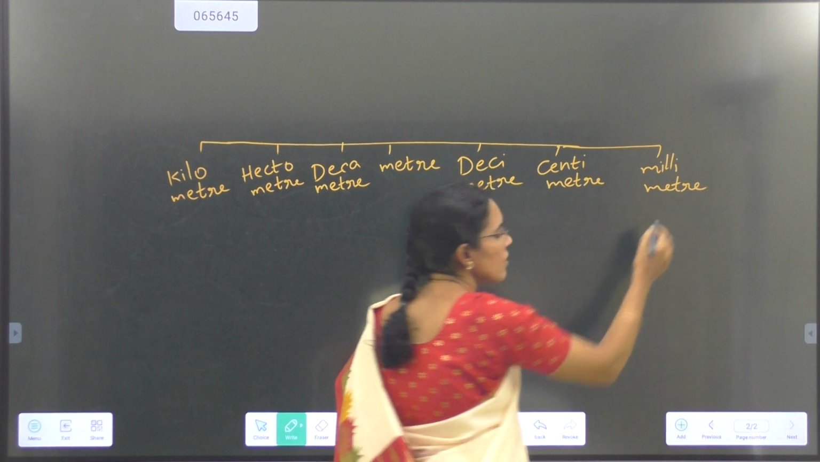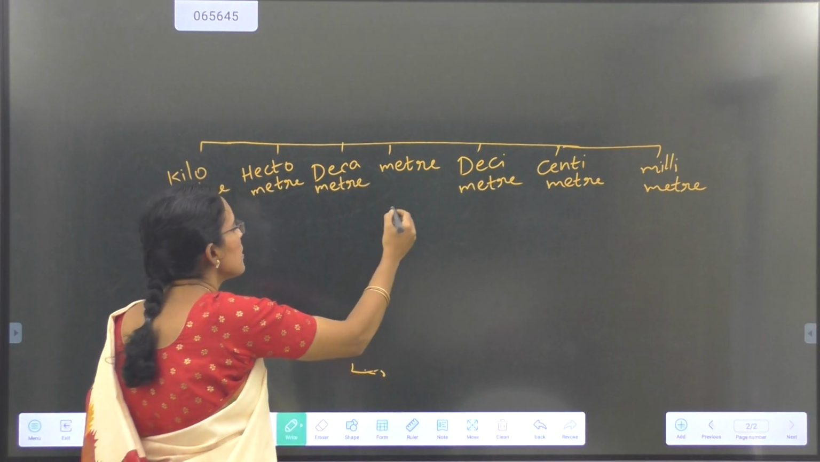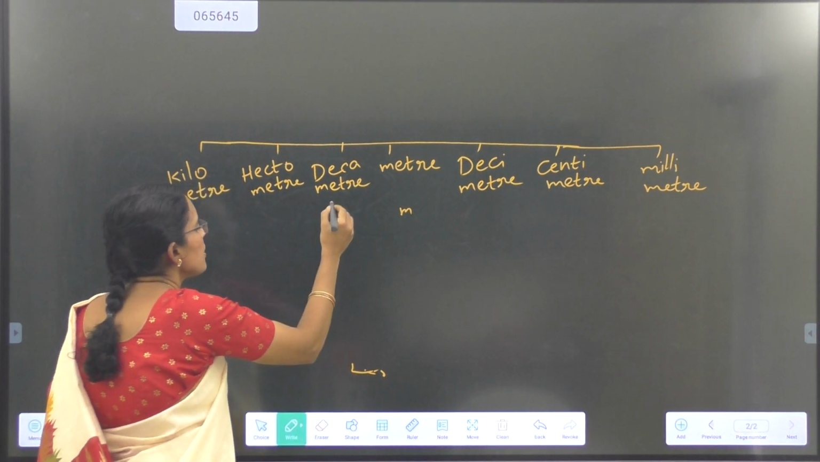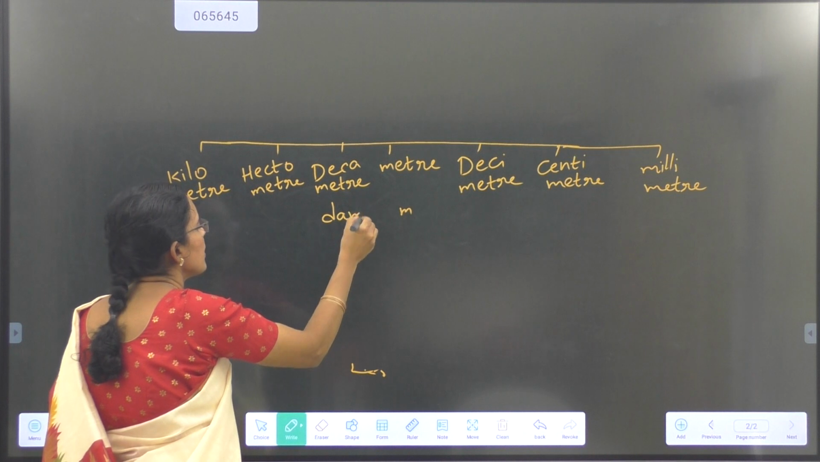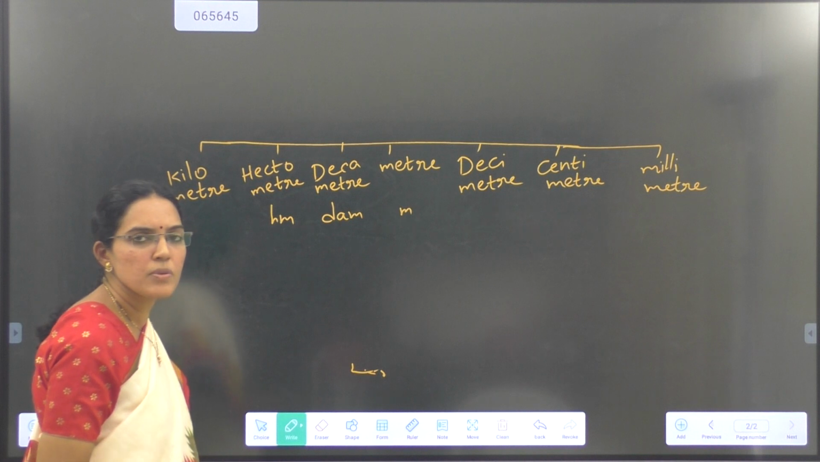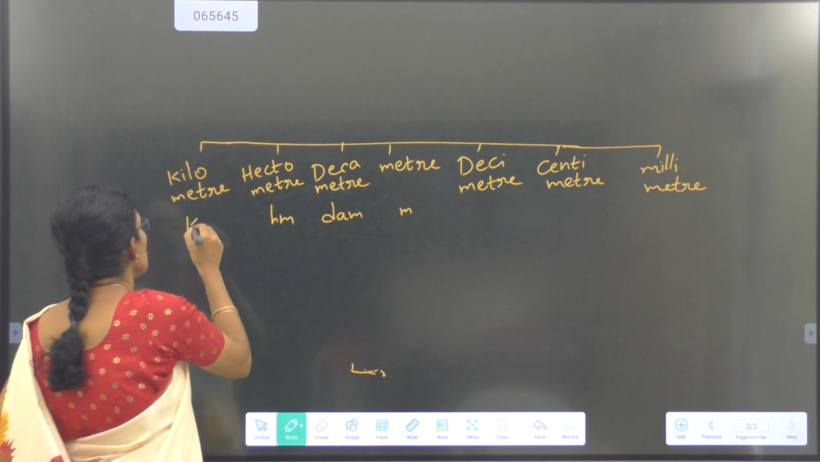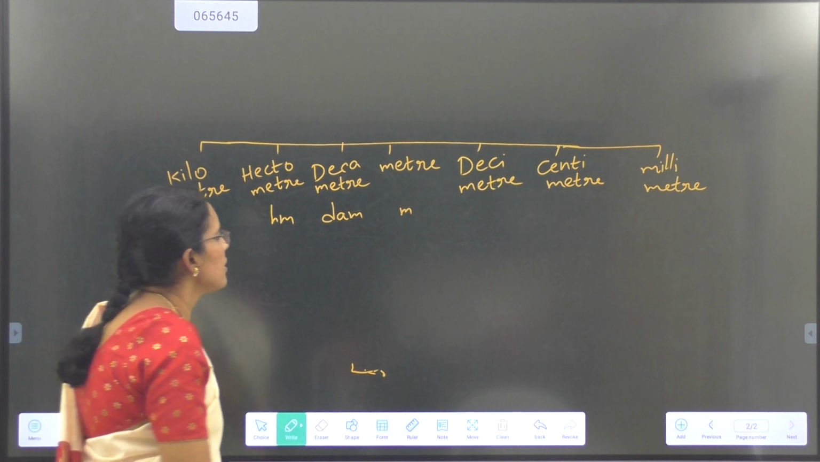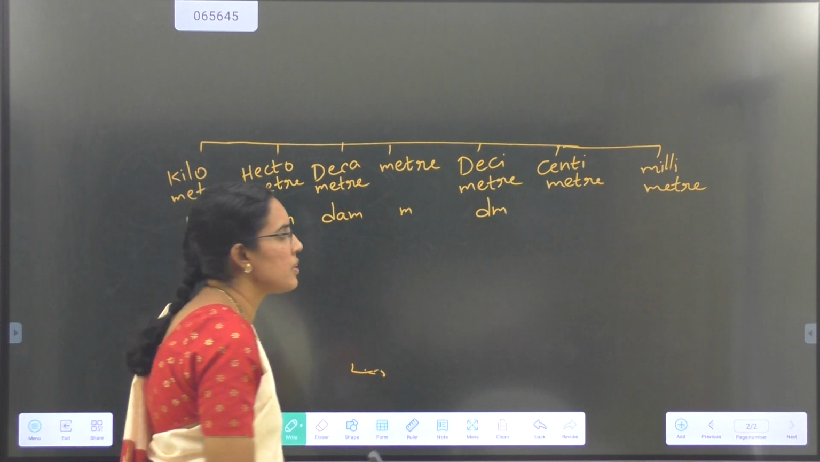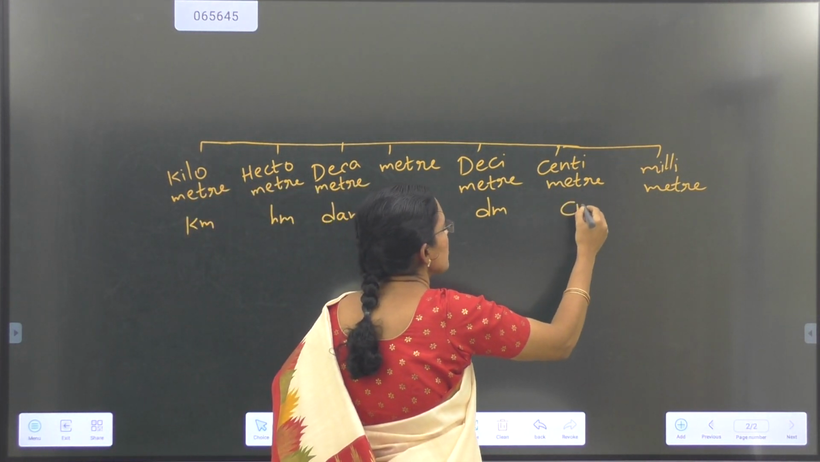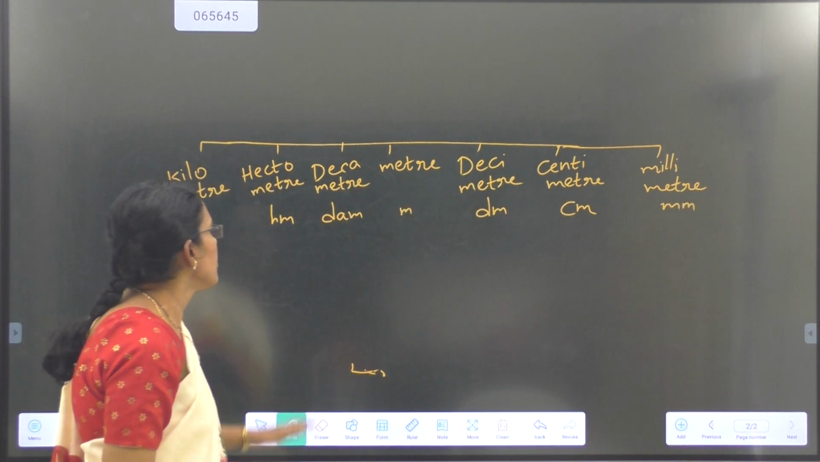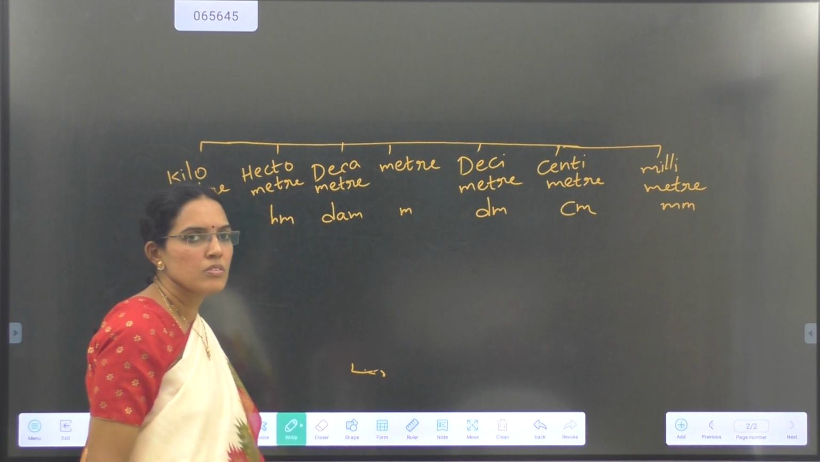Generally we use short forms. For meter we use small m. For decameter it is dam. Hectometer short form is hm, and kilometer short form is km. On the right hand side, decimeter is dm, centimeter is cm, and millimeter is mm. These are the short forms we use, remember this.